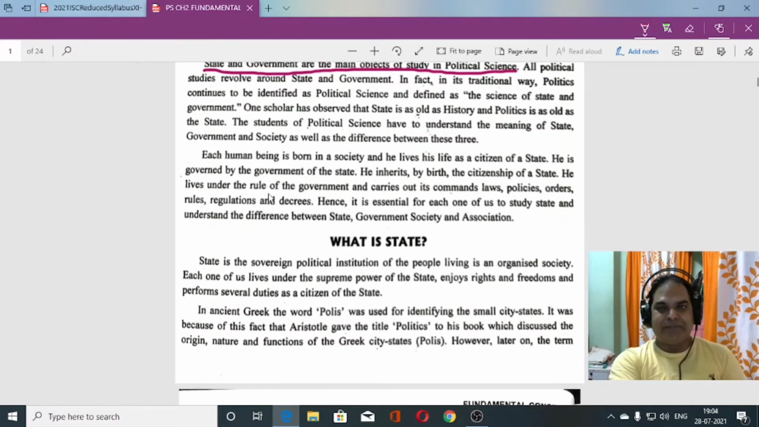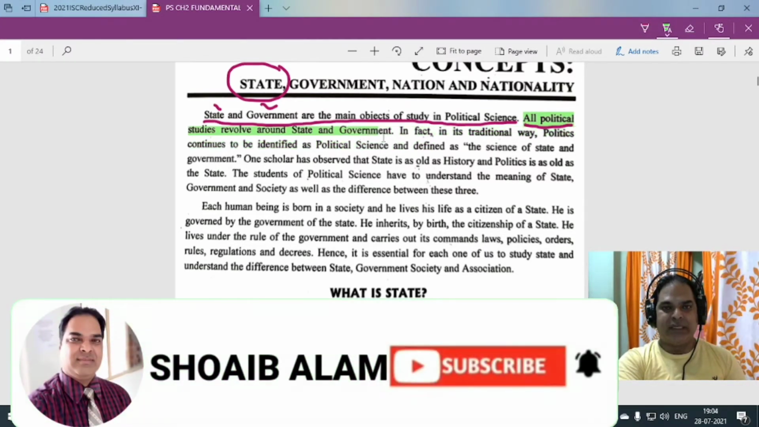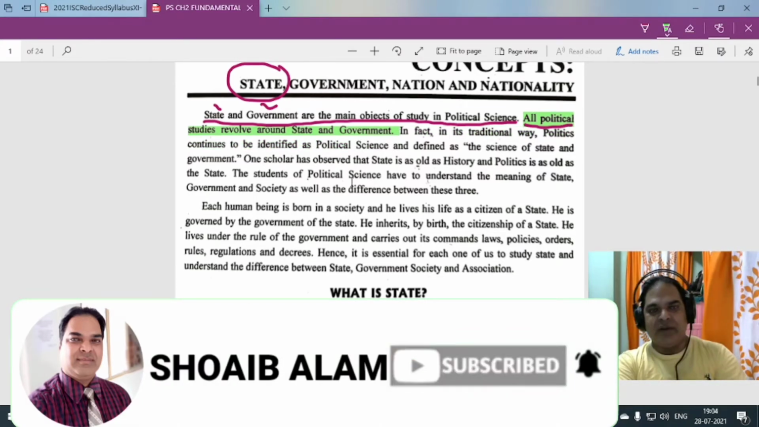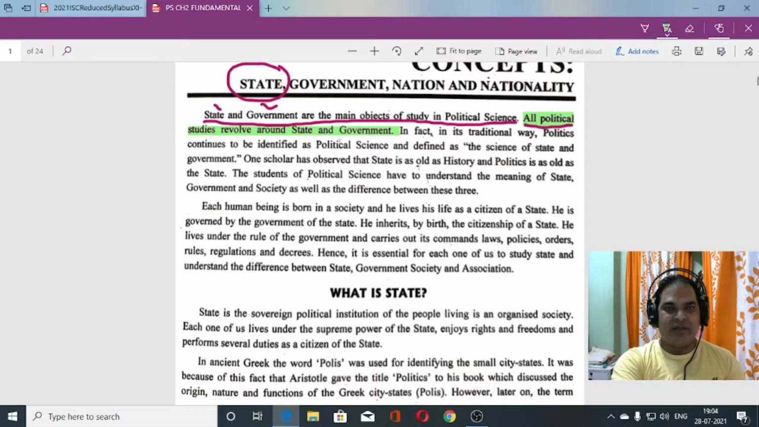You can see here, this is the initial phase of our discussion. All political studies, let me highlight it, all political studies, you can see here, revolve around state and government. So whatever study we do, it revolves around state and government.